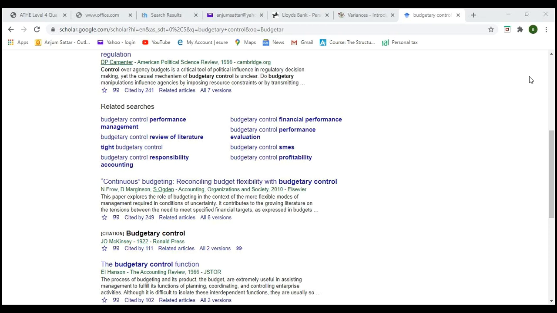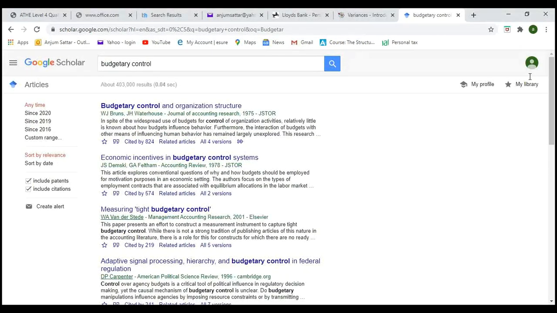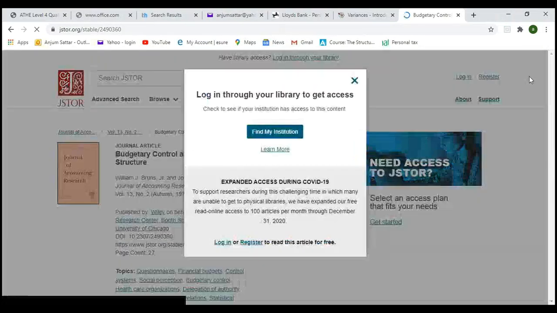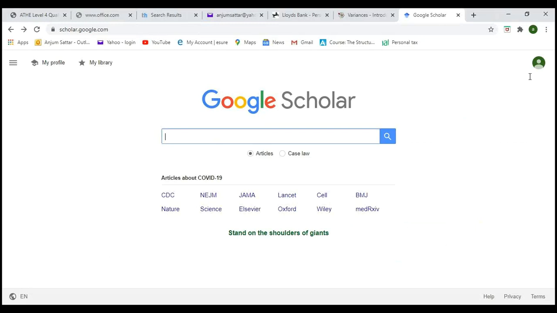Those will help you go further, and we can use them. Okay, look around budgetary control. Click there, and this is one of the books. Basically, we want journals.